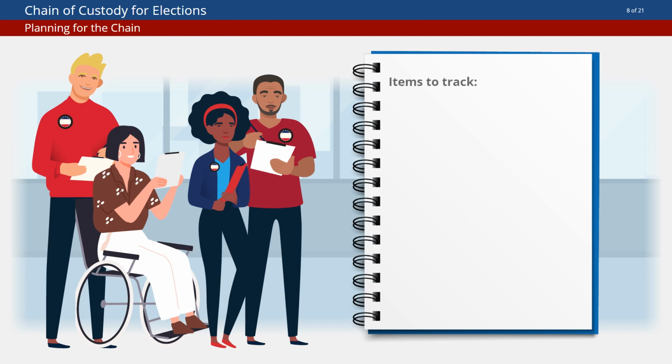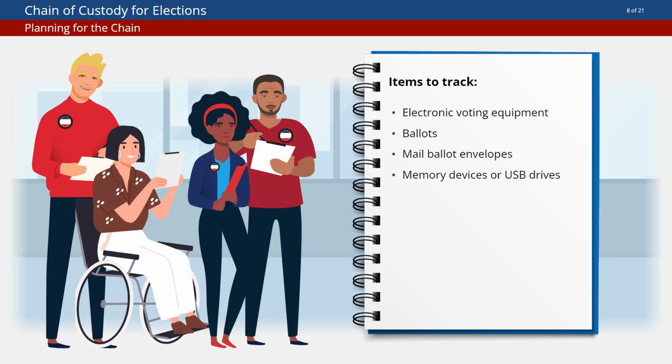One advantage in tracking chain of custody in elections versus law enforcement is that we generally know what type of items we will need to track and can plan for them. Take a few minutes and write down the items your office tracks during an election cycle. Hit pause and restart the video when you are done. Great! Your list likely includes critical equipment and supplies, like electronic voting equipment, ballots, mail ballot envelopes, memory devices or USB drives, poll books or voter lists, and more.